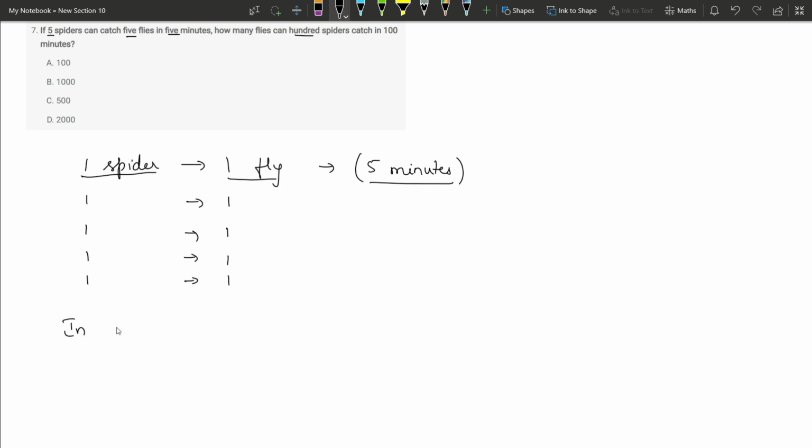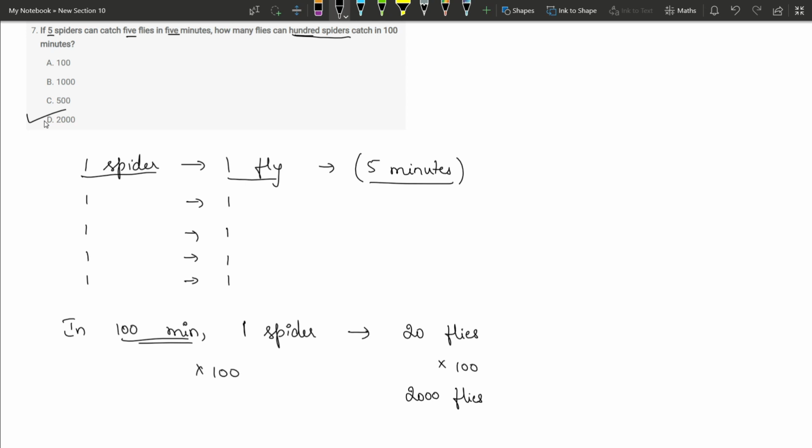Therefore, in 100 minutes, one spider can catch 20 flies. Okay, each spider requires 5 minutes to catch one fly. Since we have 100 minutes, each spider can catch 20 flies. Now, in this 100 minutes, one spider can catch 20 flies. And how many spiders do we have? We have 100 spiders. These 100 spiders can catch 2000 flies in the given 100 minutes. Okay, so the answer is option D, 2000.